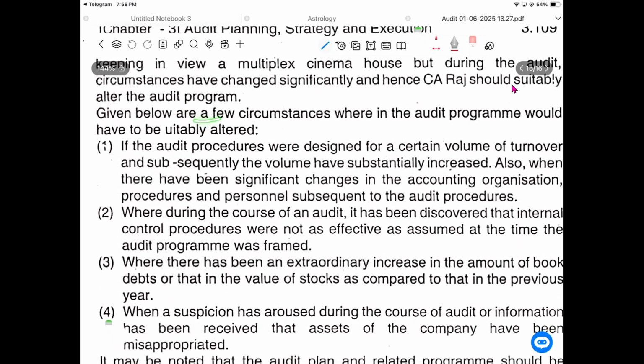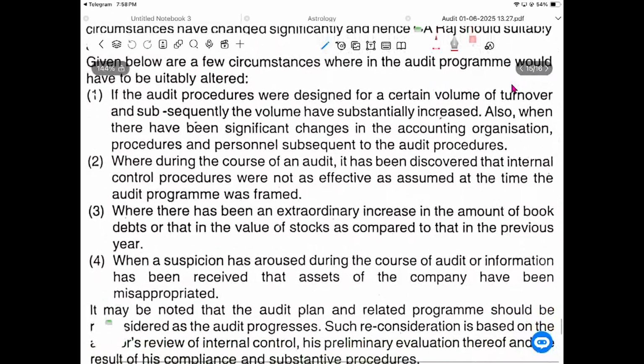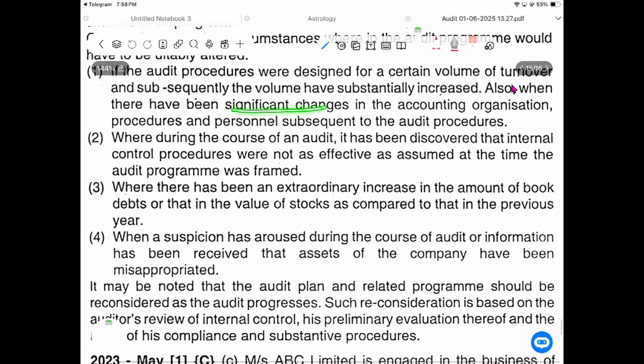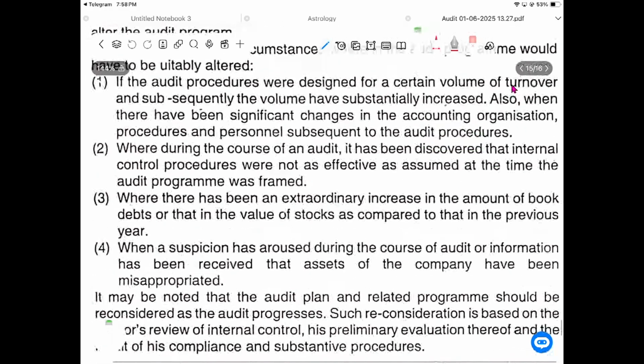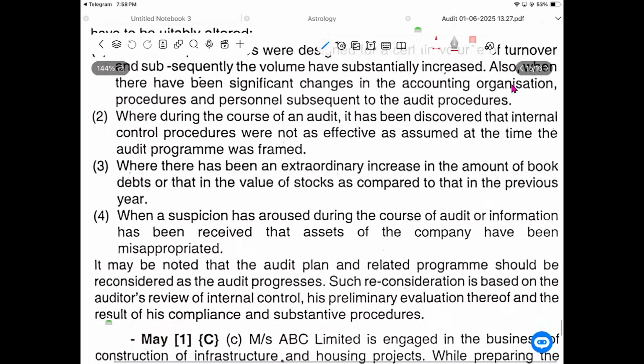Given the circumstances below, the audit program should be suitably altered. If the audit programs are designed for a certain volume of turnover and subsequently the volume substantially increases. Also, when there have been significant changes in accounting organization, procedures and persons subsequent to the audit procedure. So in this case, there is a change in the volume of turnover. If the volume is different, you need to change the audit program.